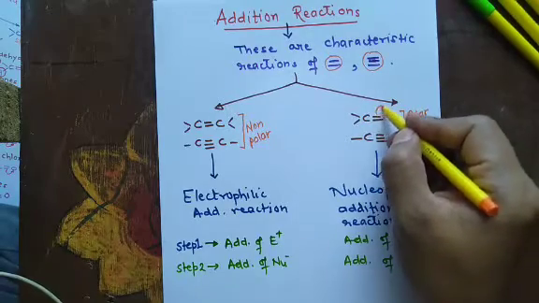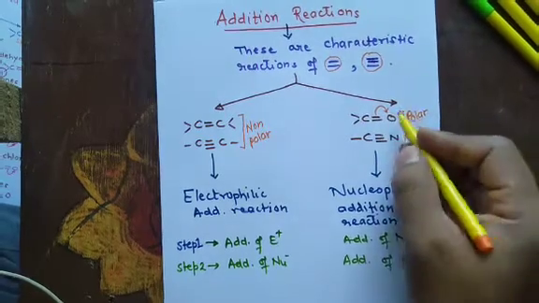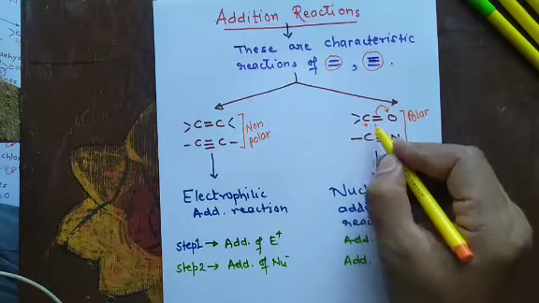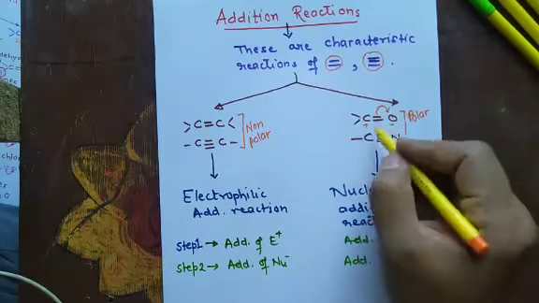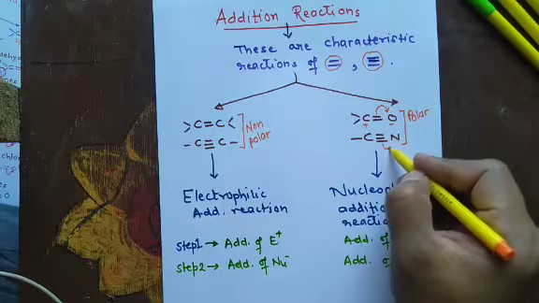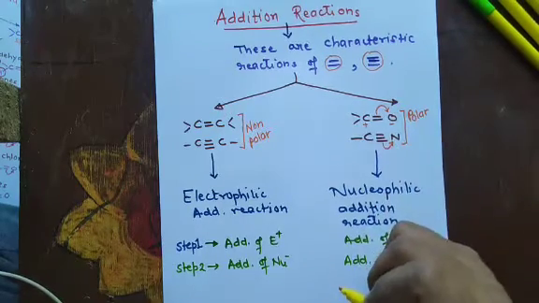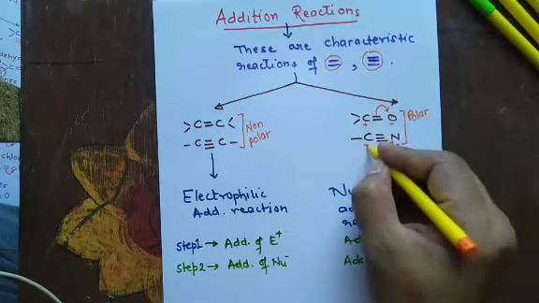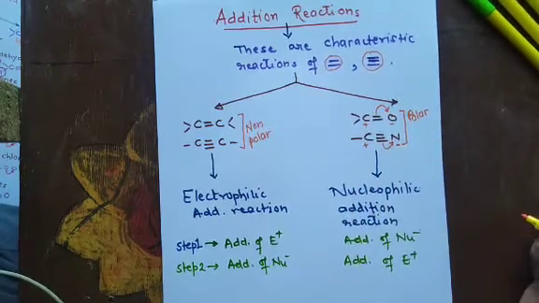This pi bond will move to oxygen. In that situation, oxygen will bear negative charge, whereas carbon will bear positive charge. This makes the compound polar. Similarly, in case of carbon-nitrogen, nitrogen being more electronegative pulls the pi bond and becomes negative, and carbon will bear positive charge.